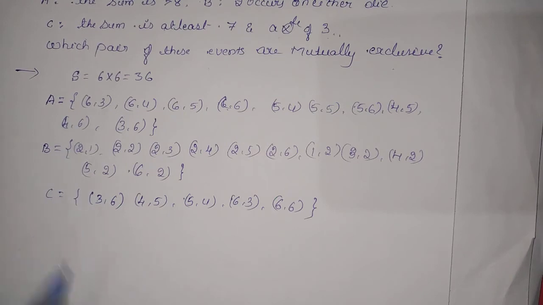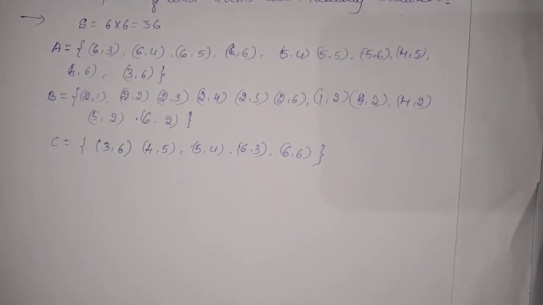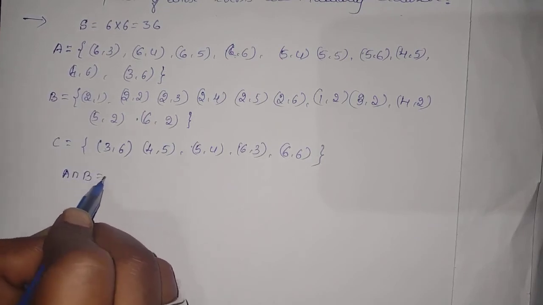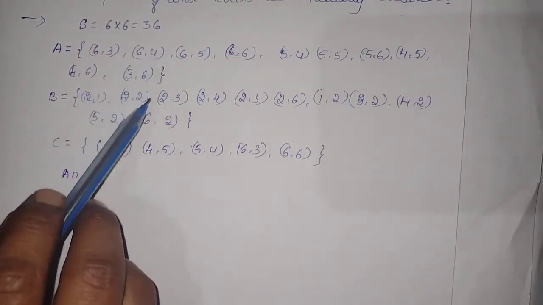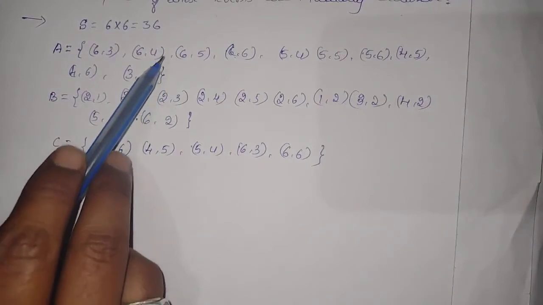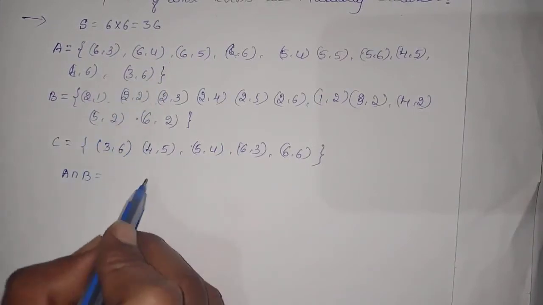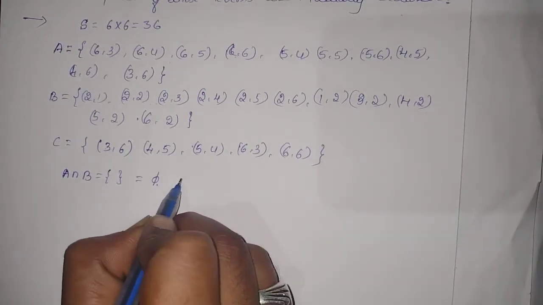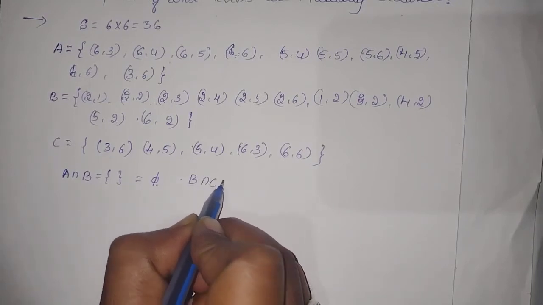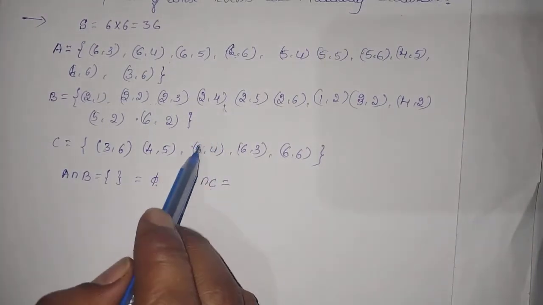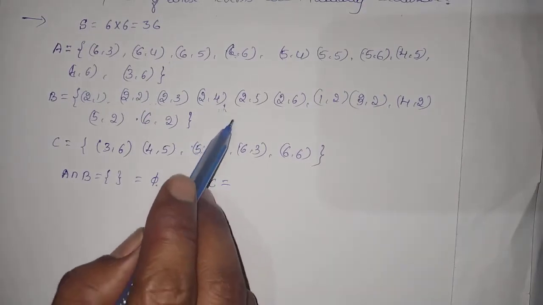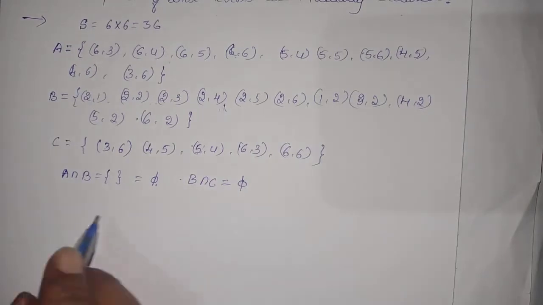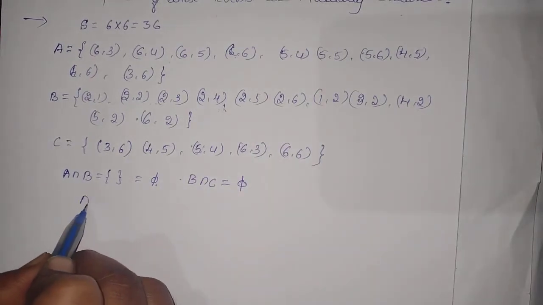From these events we should find out which are mutually exclusive. Exclusive means first find out A intersection B. Check whether there are any common elements in A intersection B. There is no common element between A and B, that's why it is empty. Next B intersection C, find out is there any common element between the two events. There is no common elements, that's why B intersection C is also empty. Next finally find out A intersection C.